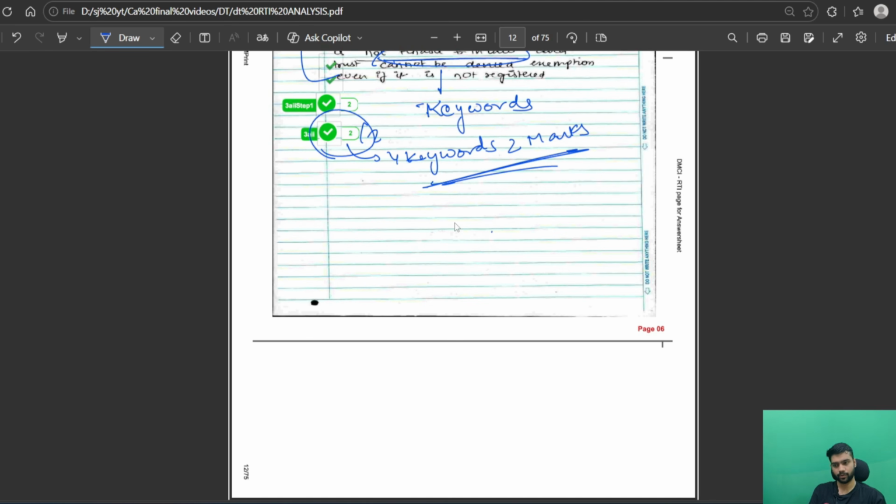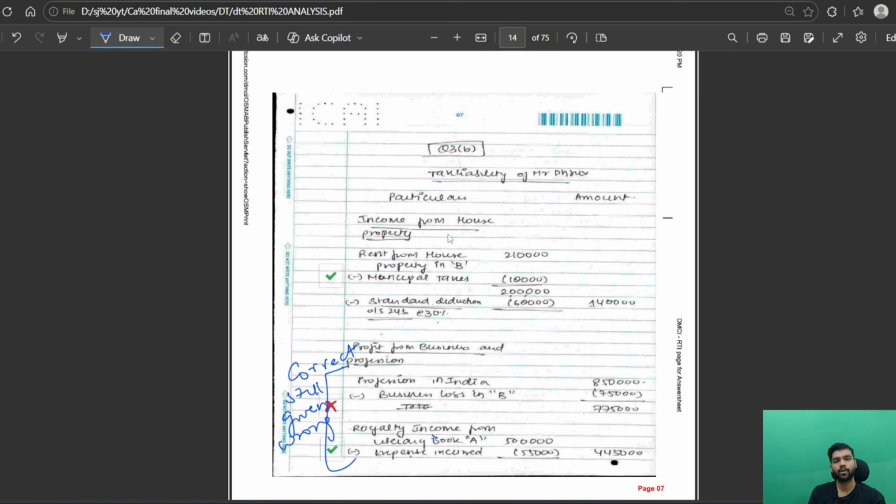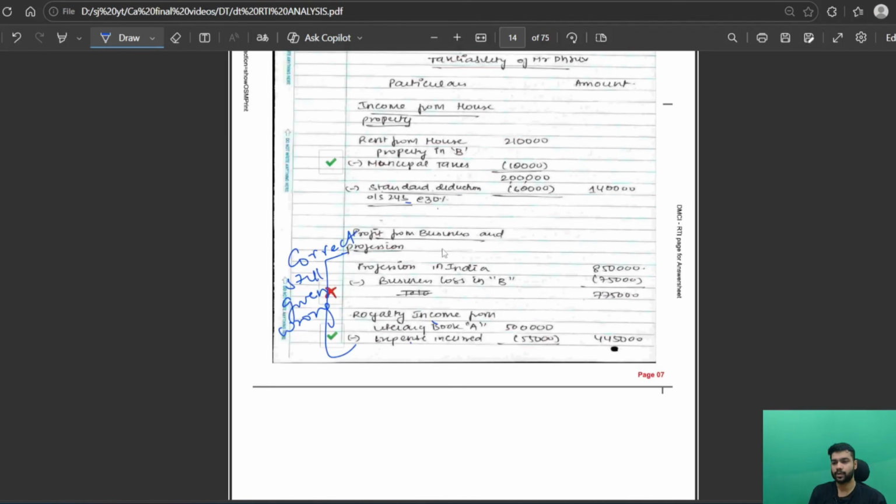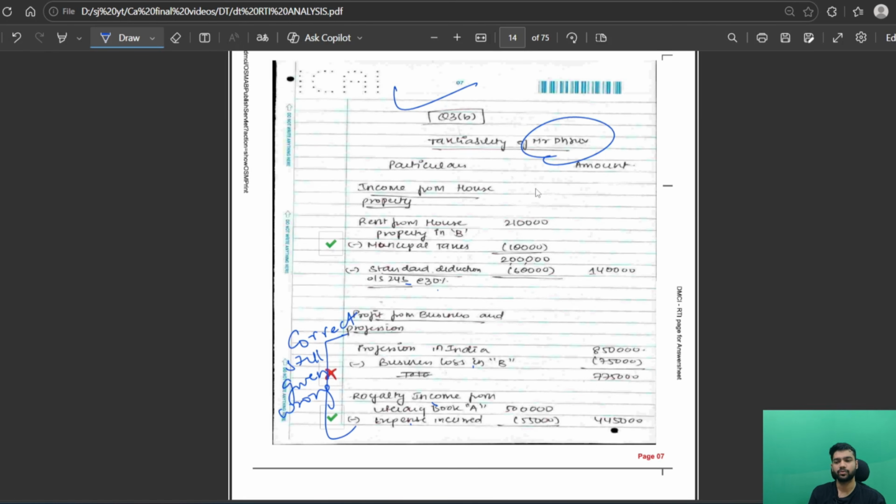So as I told you, 4 keywords, 2 marks, and that's it. Now coming to the second question. This was related to the taxability of Mr. Dhruv. So it was a DTAA question.